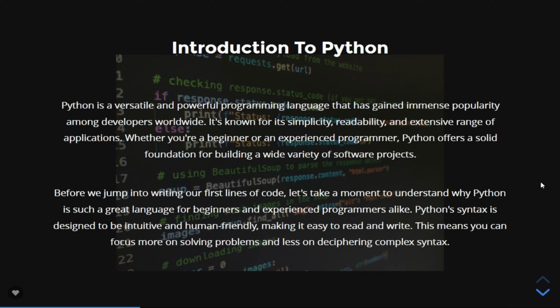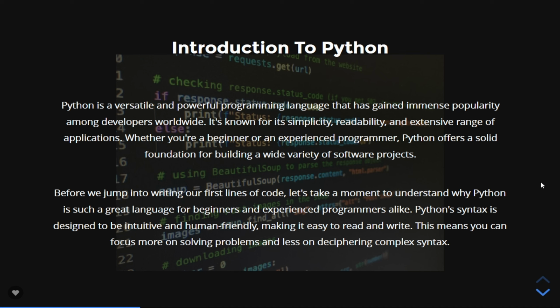Python is a versatile and powerful programming language that has gained immense popularity among developers worldwide. It's known for its simplicity, readability, and extensive range of applications. Whether you're a beginner or an experienced programmer, Python offers a solid foundation for building a wide variety of software projects. Before we jump into writing our first lines of code, let's take a moment to understand why Python is such a great language for beginners and experienced programmers alike.